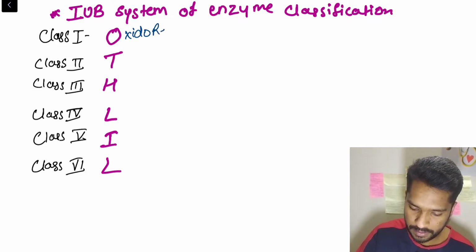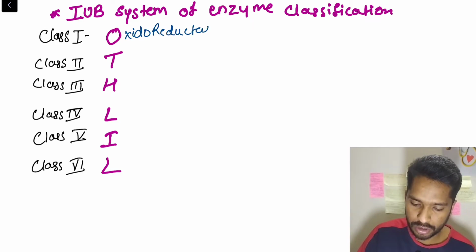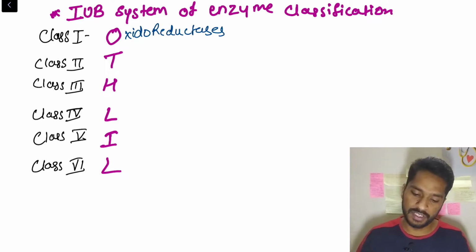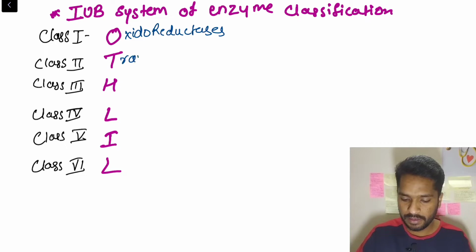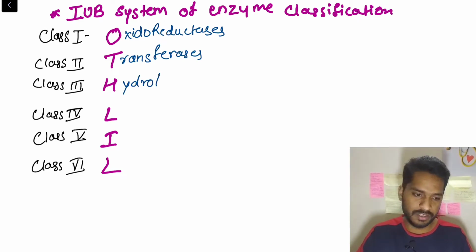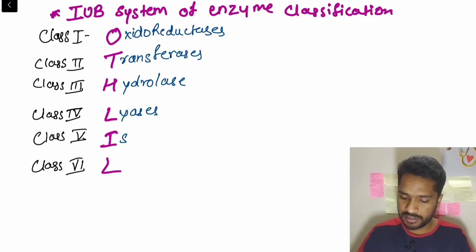I'll give you the examples also and what they actually mean, I'll tell you in a while. First, let's write down the classes. Class 1 is oxidoreductase. Class 2 is transferases. Class 3 is hydrolase. Class 4 is lyases. Class 5 is isomerases. And last is ligase. Right?